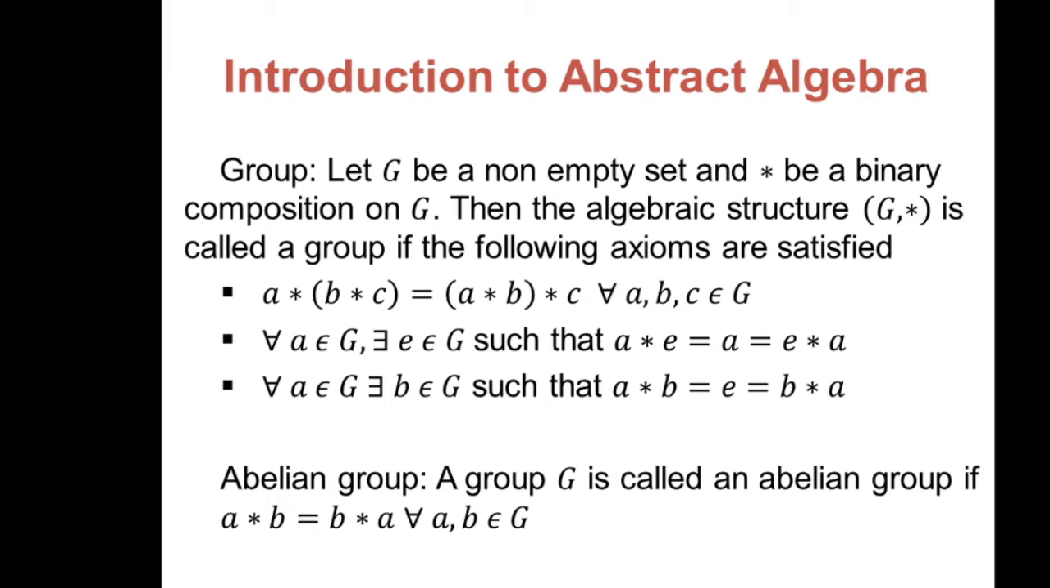Next is a definition of abelian group. A group G is called an abelian group if any two elements of the group commute. That is A star B should be same as B star A whenever A and B are elements of G.